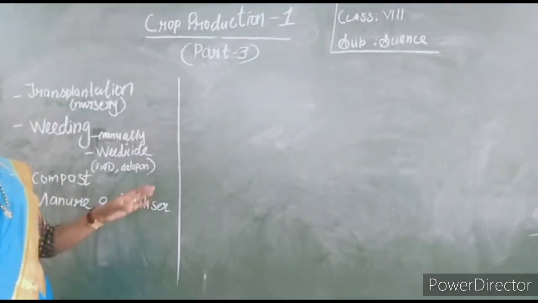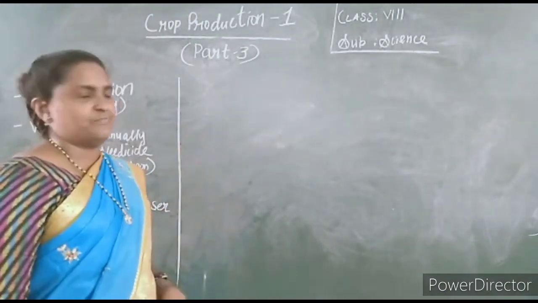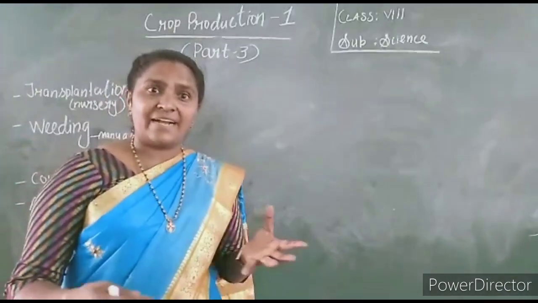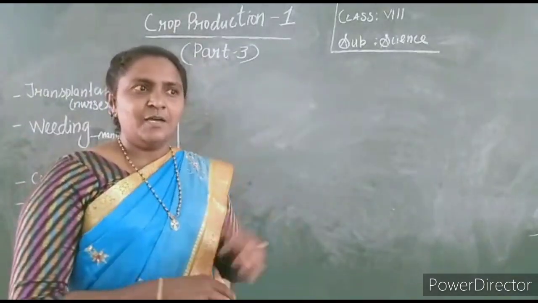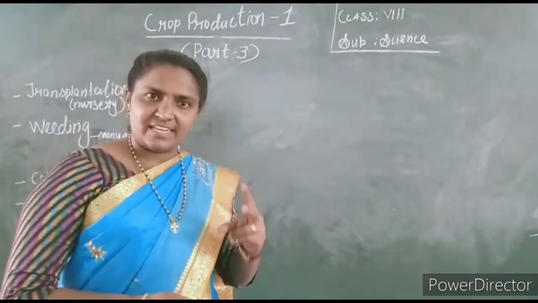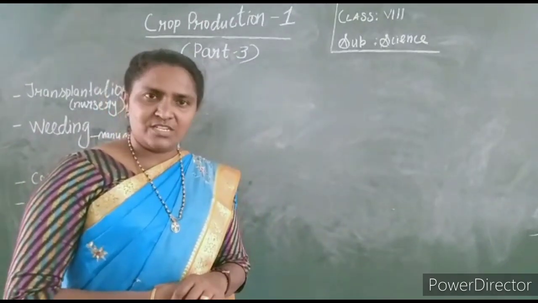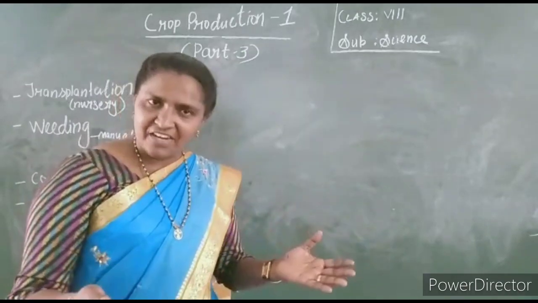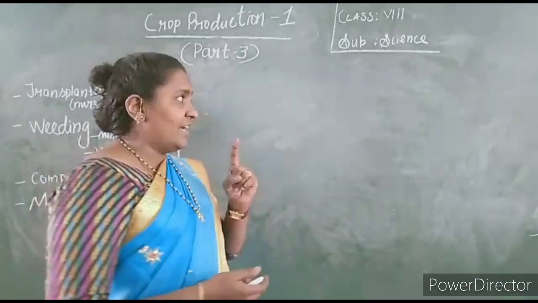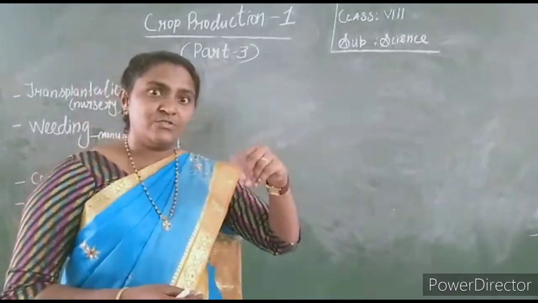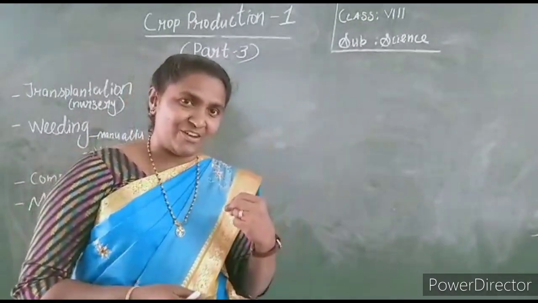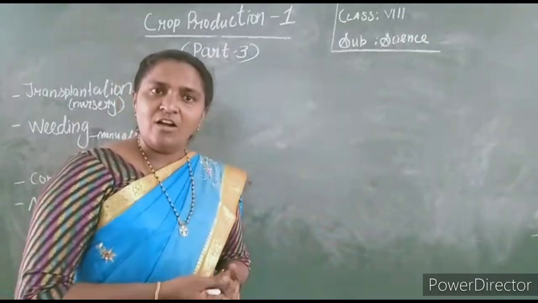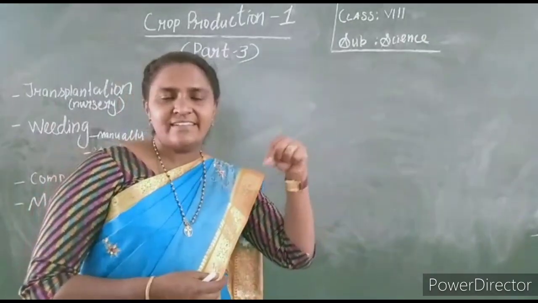Good morning children. Let us continue the same chapter. In the last class we studied some agricultural practices. Two steps we have seen: preparation of soil, then the second step, sowing. What is sowing? Sowing means spreading the seed in the field, isn't it? And I told you there are two methods of sowing the seed: one is manually, or using the machine, the seed drill.